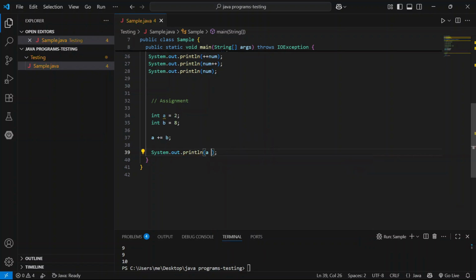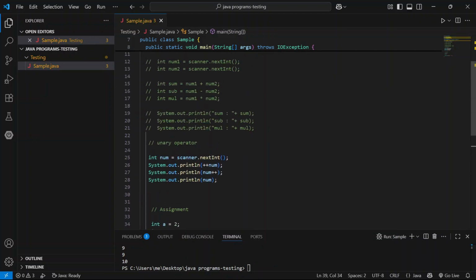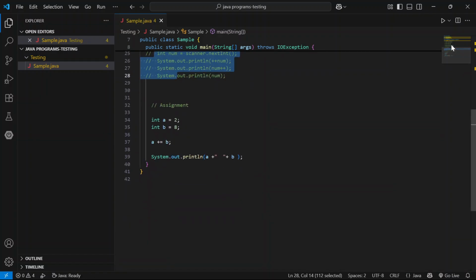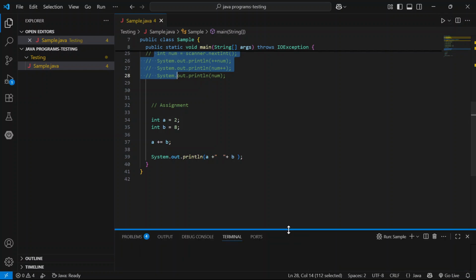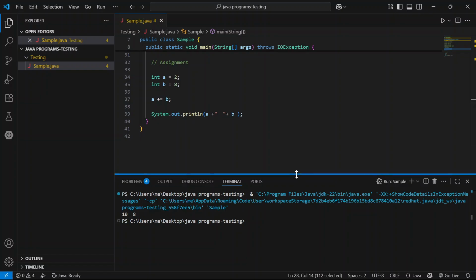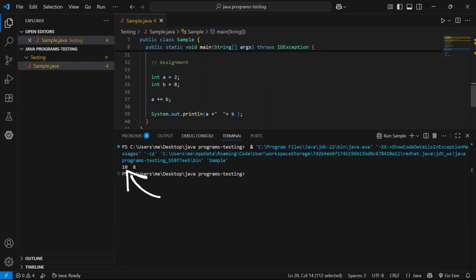Here a and b here. Comment. Run the application. Here a value is 10 and b value is 8.